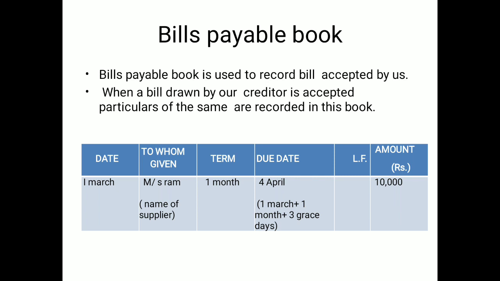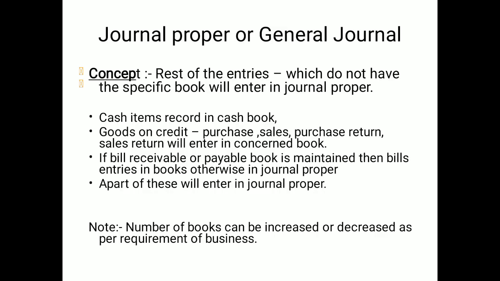How will you calculate the due date? Due date is calculated from the date of writing of the bill, 1st March, plus 1 month term and 3 grace days, which is 4th April. But if it is a gazetted holiday, then one day before is considered as the due date, and then the amount. If you are not preparing this book, the entries will be passed into the journal proper.